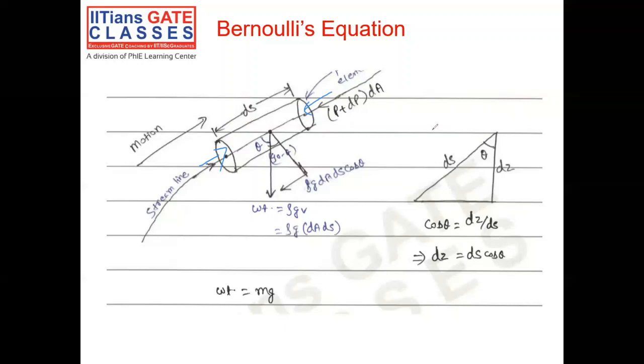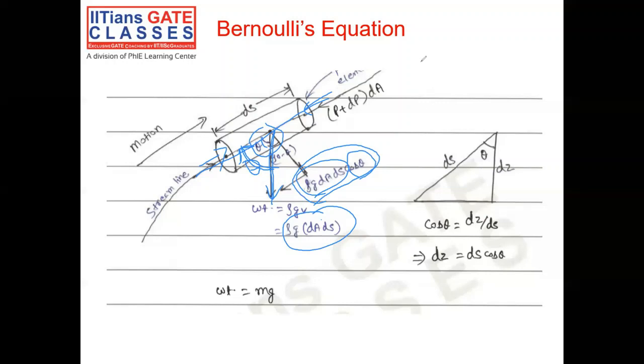So let's say that the streamline is making an angle theta with the vertical, which you see over here. The streamline is not exactly horizontal or vertical, it makes an angle with them. We know that the weight acts exactly vertically because of the direction of gravity. Now with this theta, if I take the component of the body force in the direction of motion, it will be rho g dA ds cos theta. Rho g dA ds, as we discussed earlier, was the weight of the fluid element, and its projection onto the direction of the streamline is the cos theta. So now we have the body force too.